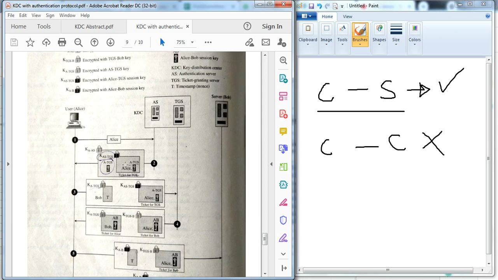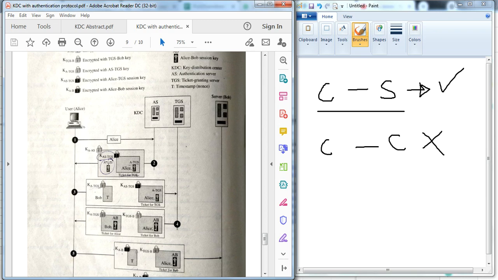There is an outer message and an inner message. The inner message is encrypted for the TGS.